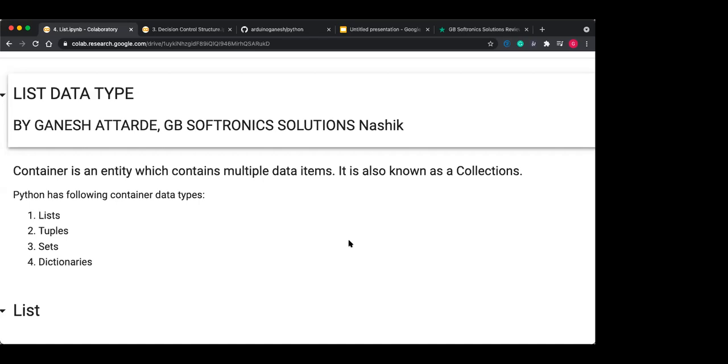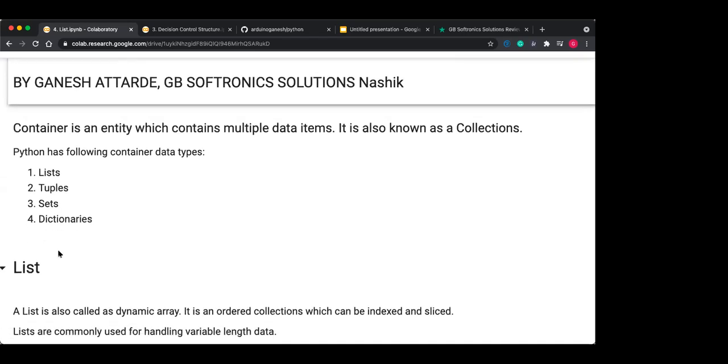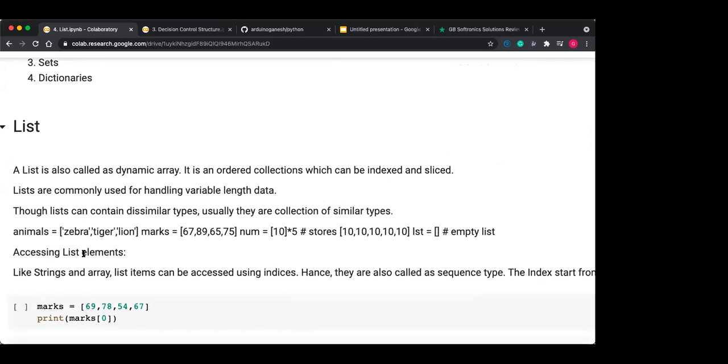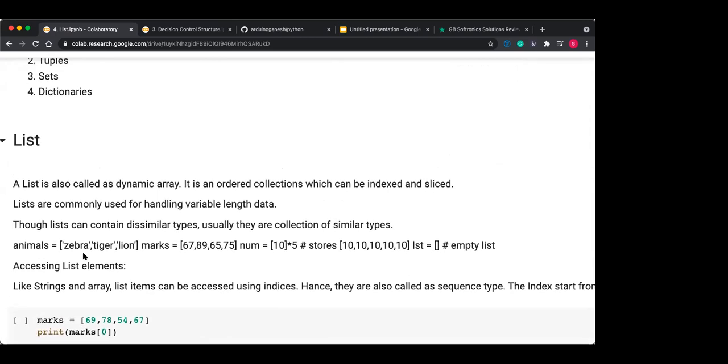So Python has these container data types: list, tuples, set, and dictionary. We'll see them one by one. First, we will see list. So what is a list? You can compare a list with the array in C++. An array is a collection of similar data items.